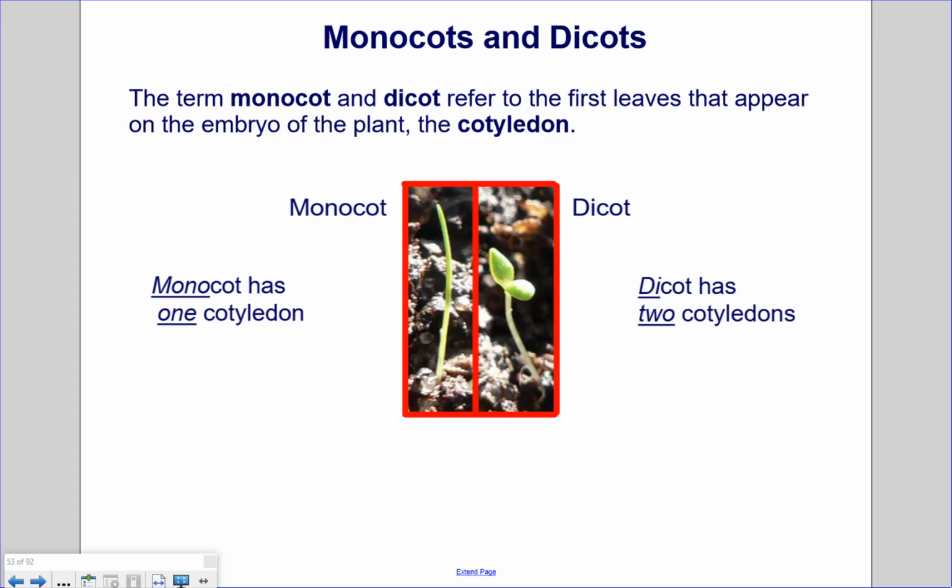Monocots and dicots. The terms monocot and dicot refer to the first leaves that appear on the embryo of the plant, the cotyledon. So we have a picture of a monocot here. As you can see, it just has 1 leaf, because mono means 1, and cot refers to cotyledon. Dicot, on the other hand, has 2 leaves. Di means 2, and again, cot refers to cotyledon.